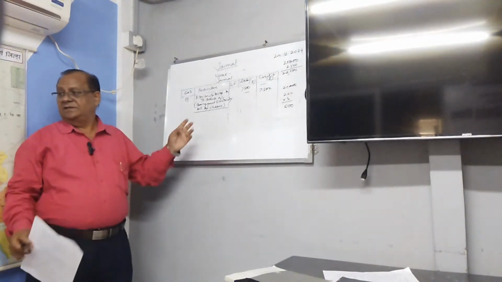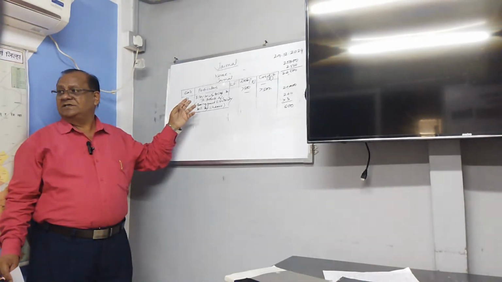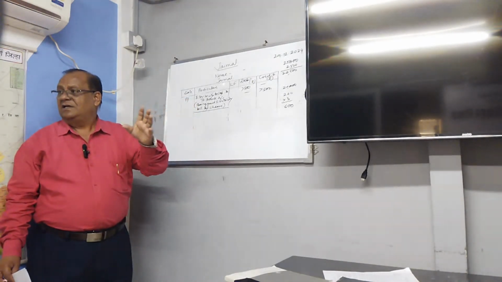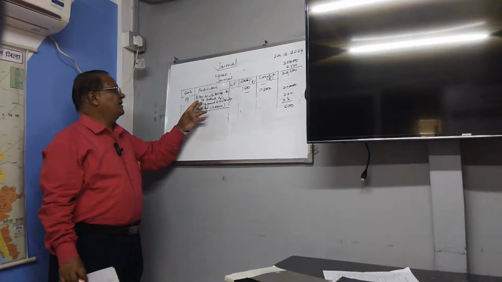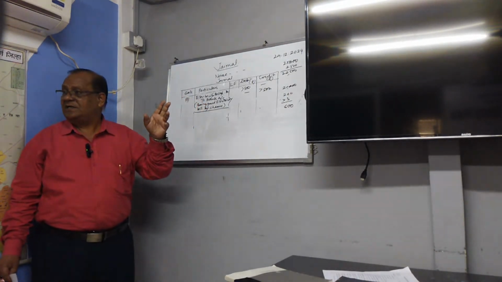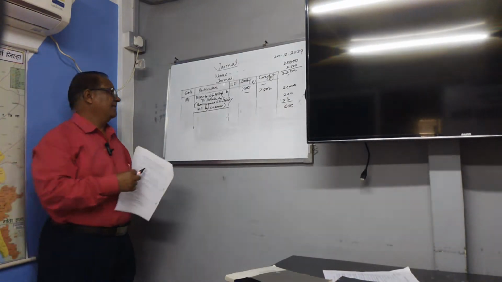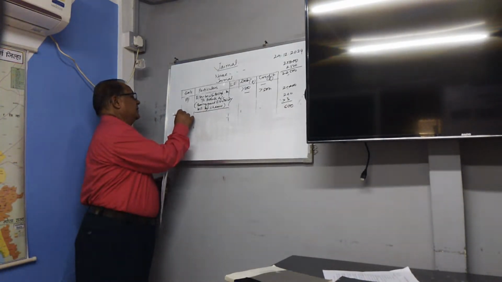Now just see, electricity bill is debited because it is nominal account, and debit rule of nominal account: debit on expenses and losses. Electricity bill is an expense. Then bank account is a personal account, credit the giver, bank will give the amount of that check. That's it. Then fourth,